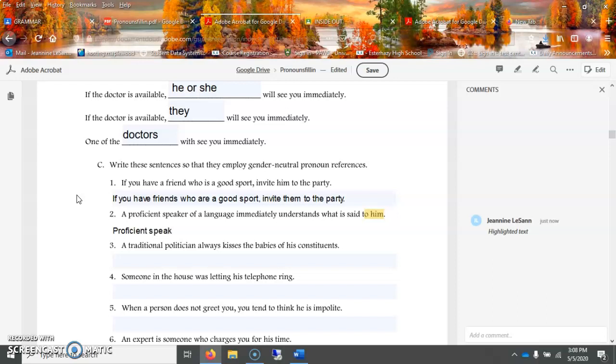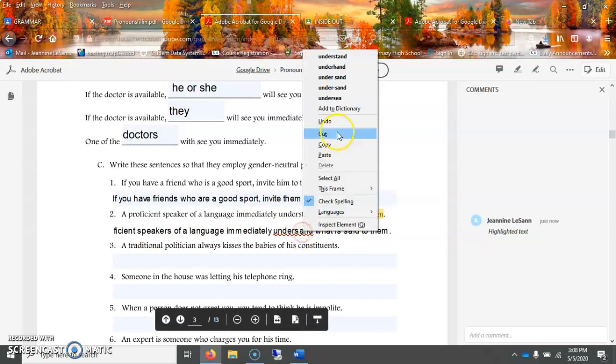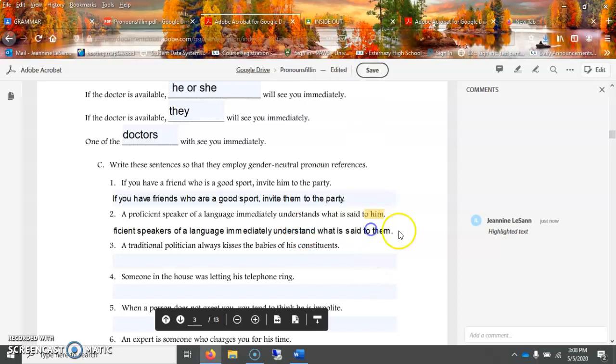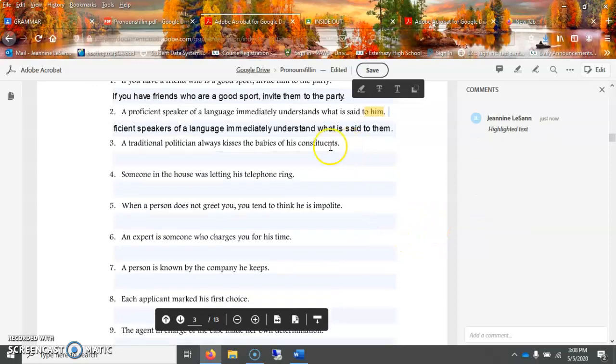Proficient speakers of a language immediately understand what is said to them. Okay? There, understand what is said to them. So I hope you understand that. Give the rest of these a try and see if you can get them correct.